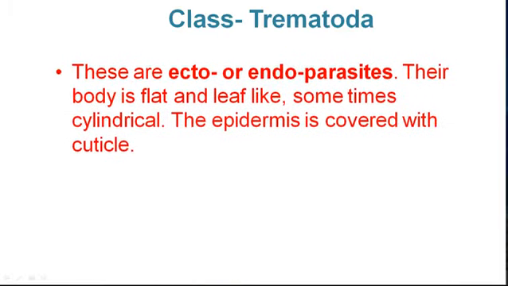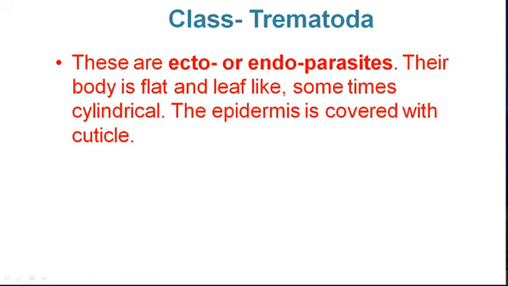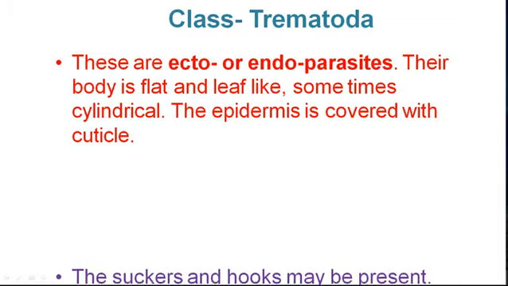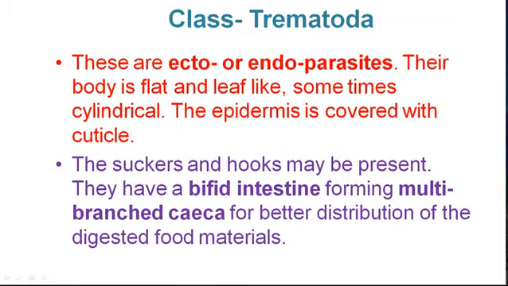Now the second class is Trematoda. These are ecto or endoparasites. The body is flat and leaf-like, sometimes cylindrical. The epidermis is covered with cuticle. Suckers and hooks may be present.